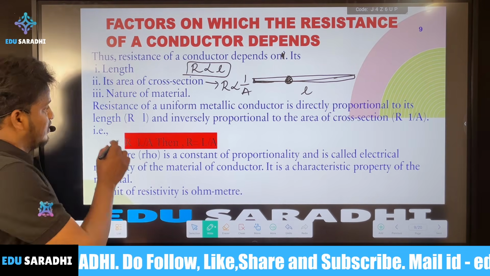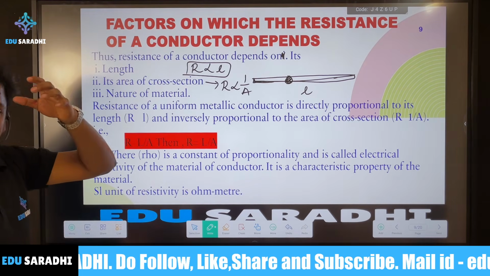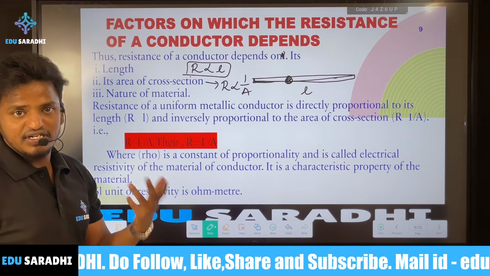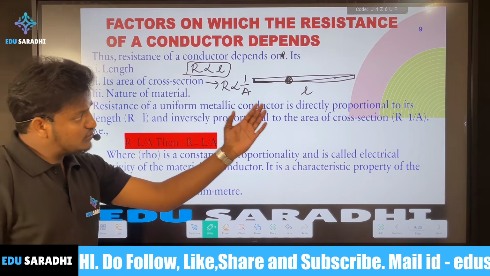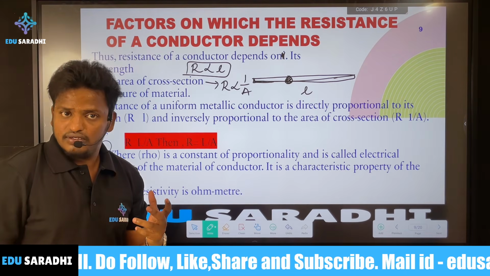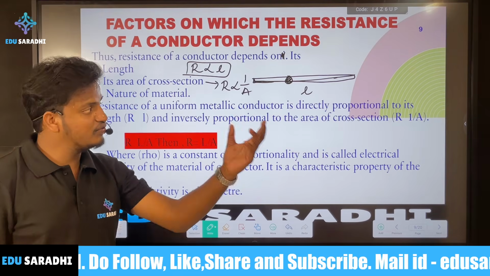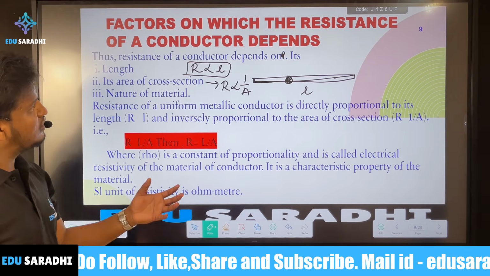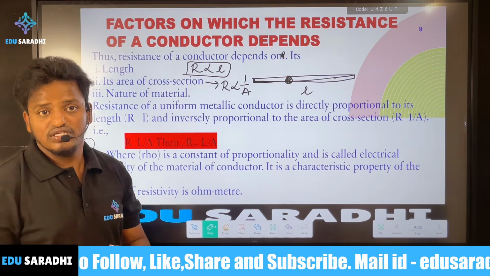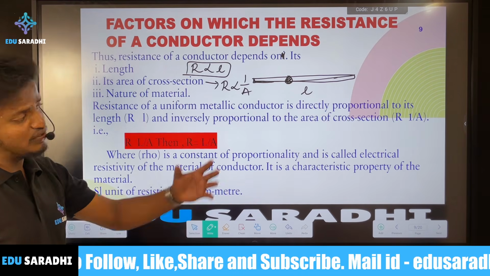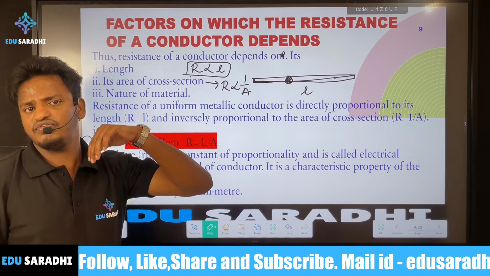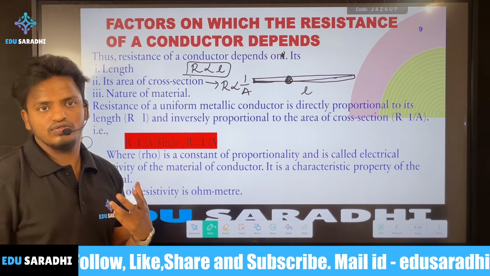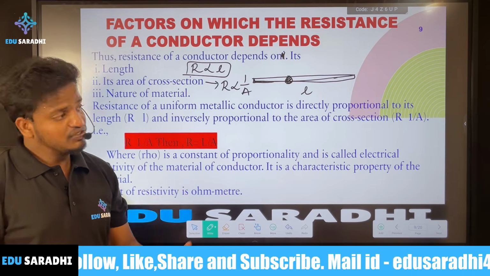Next, it depends on the nature of the material. See which material we are using, whether copper, aluminum or silver, the resistance will vary based on the property. Insulators have very high resistance, so they will not allow the flow of charges through them.